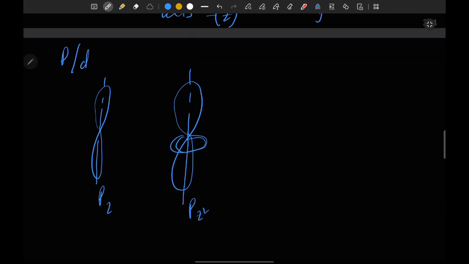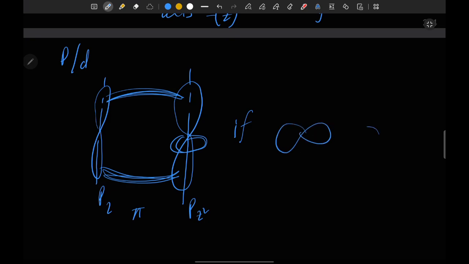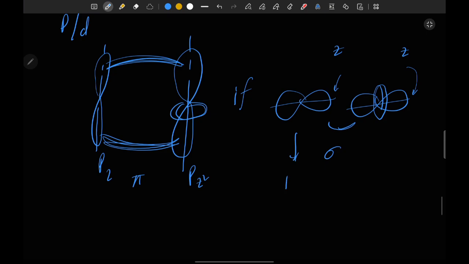So if they interact in this manner, they will form a pi bond, but if they interact in this manner, then they will form a sigma bond. And here the axis is z, and the internuclear axis is z. It means both axes are common here.